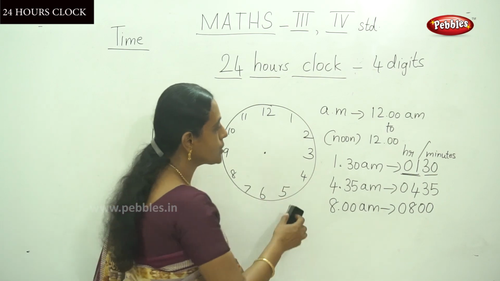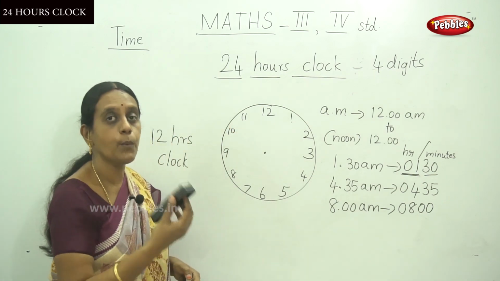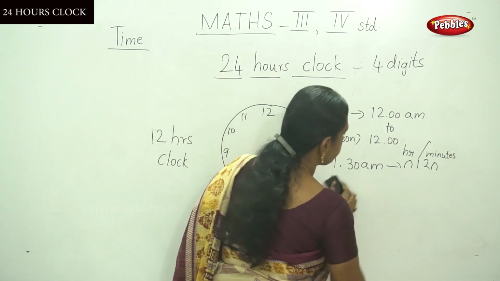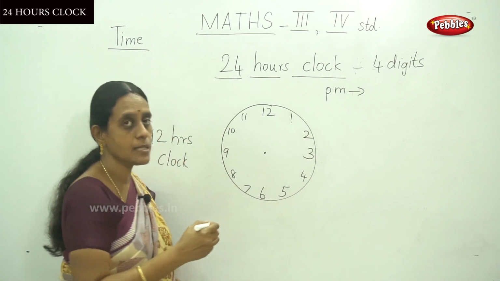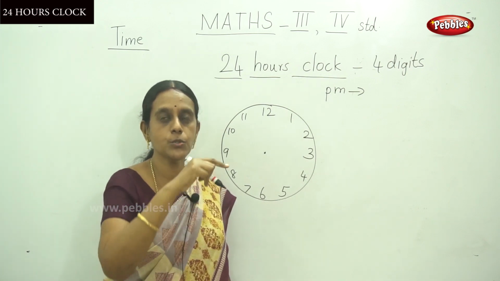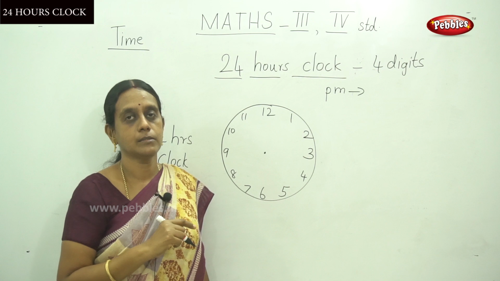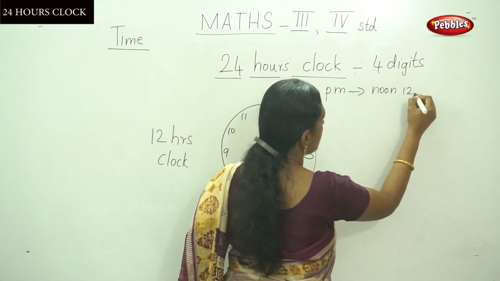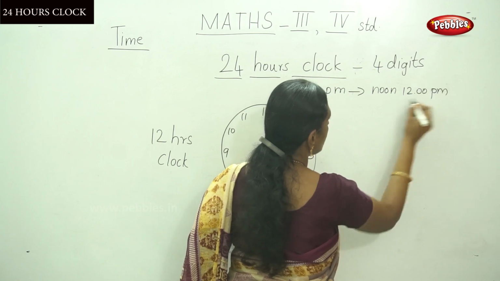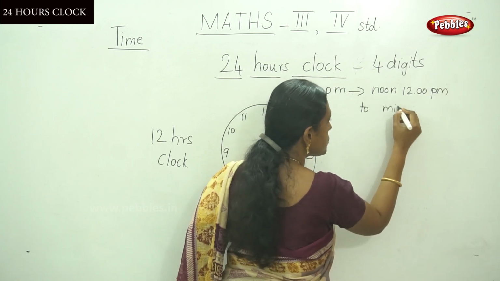Let me move on to the next, post meridian. Post meridian time means from noon, 12 p.m., to again night, midnight 12.